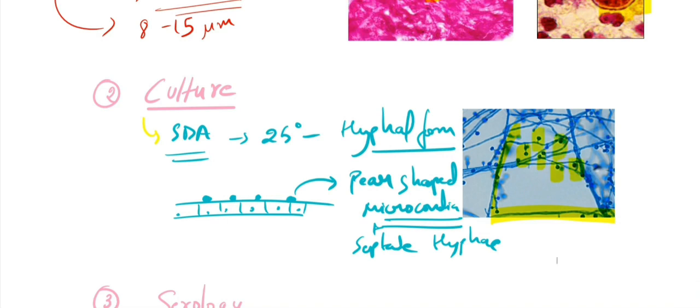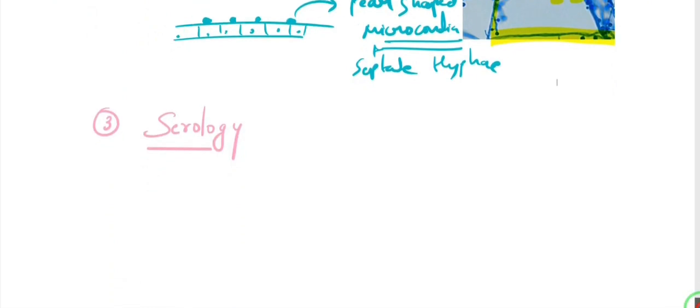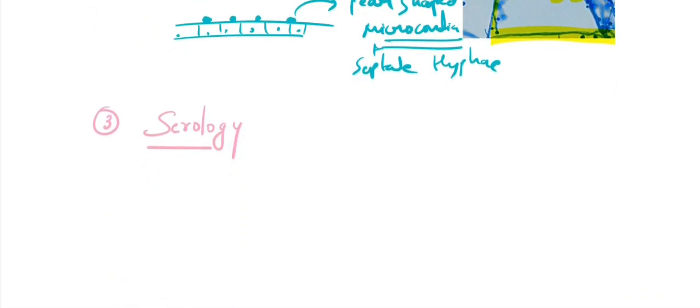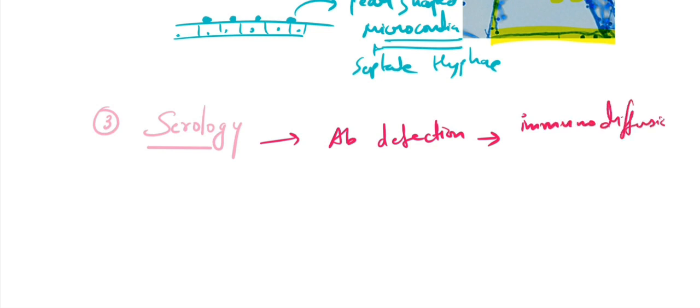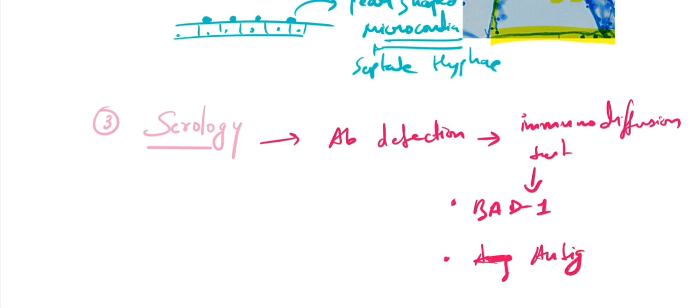All right. Now in serology, we can do antibody detection by immunodiffusion test, and there is a specific test for blastomycosis, because they have this BAD1 like we talked about. So we can detect antibody against BAD1, and there is also antigen A. So against them we can detect the antibody in serology.